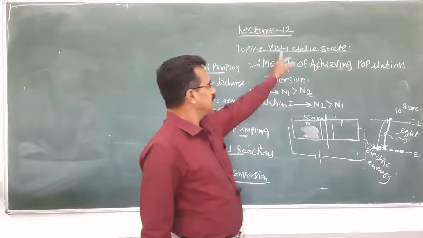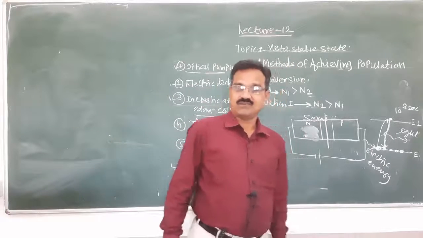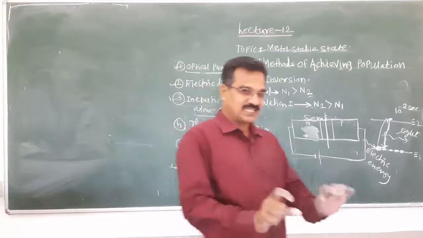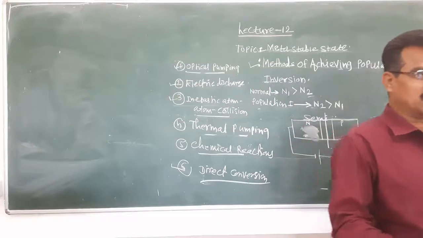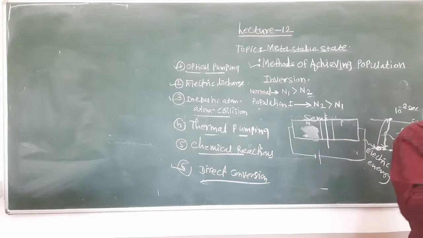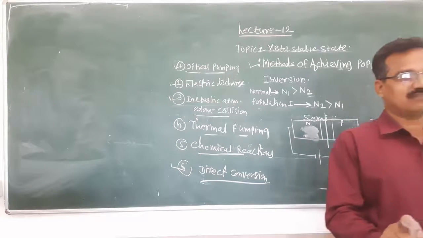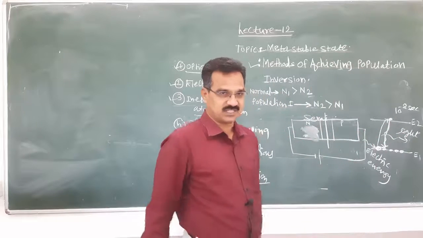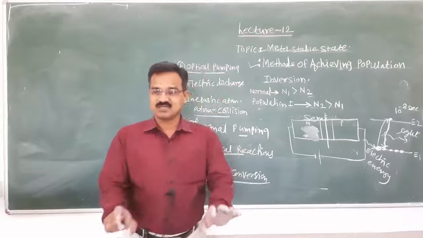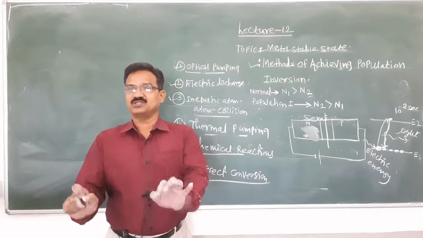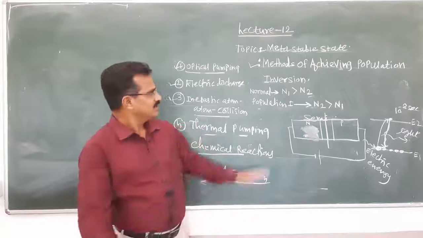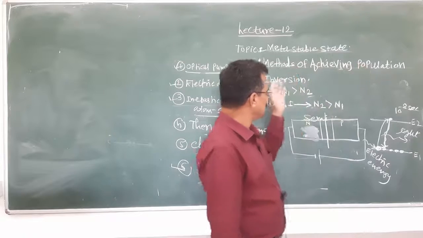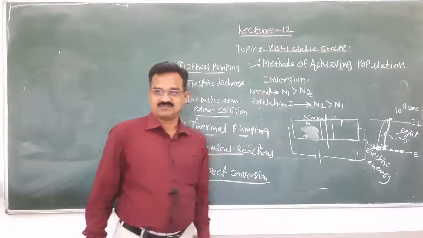Here is the first point. Today we considered the metastable state. A metastable state is nothing but an excited state having a longer lifetime. Without a metastable state, it is impossible to achieve laser action. The second point: what are the different methods for achieving the population inversion?